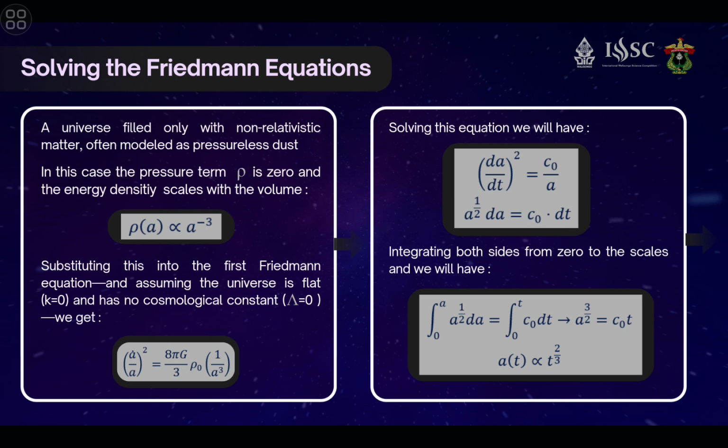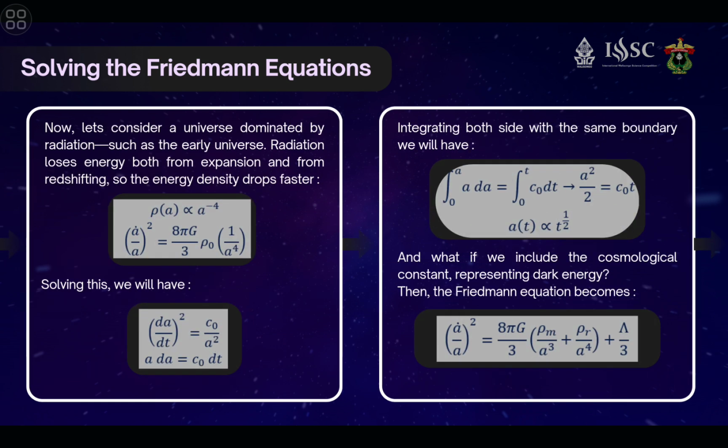Now, let's consider a universe dominated by radiation, such as the early universe. Radiation loses energy both from expansion and from redshifting, so the energy density drops faster, which means rho as a function of a is proportional to a to the power of -4. Again, solving this gives another separable differential equation, and if we integrate both sides with the same boundary, we will have a as a function of t is proportional to t to the power of 1 over 2.